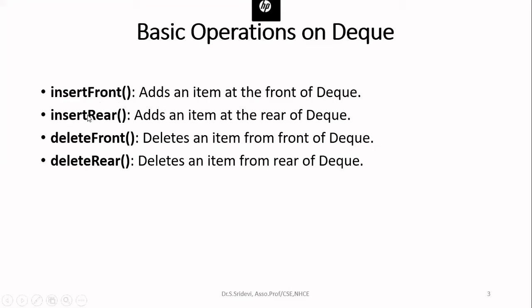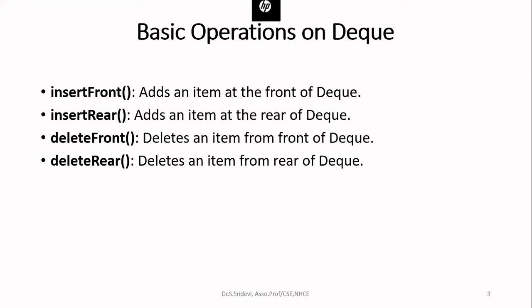This is possible in case of other queues, whereas the first one is not possible in case of a linear queue. In case of a linear queue, you can insert only at the rear end. But here in case of DQ, you can insert even at the front end. Okay, so in insert rear, you will add the element at the rear end of the queue. And in case of normal queue, you can delete the element only from the front. So this is possible, delete front. Whereas in case of DQ, you can even delete the element at the rear end also. Okay, so in addition, you can add the display function.